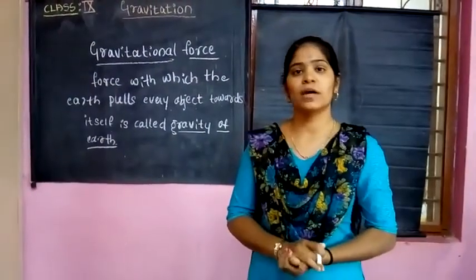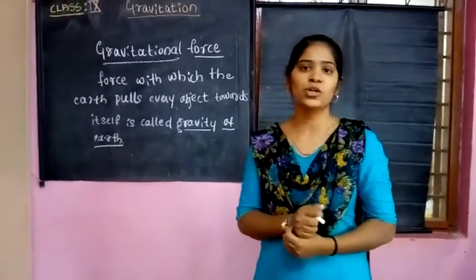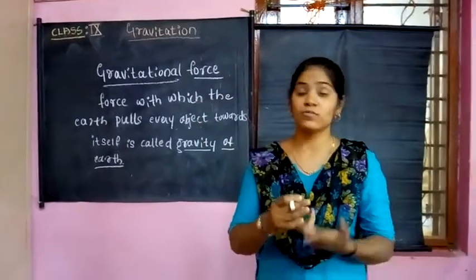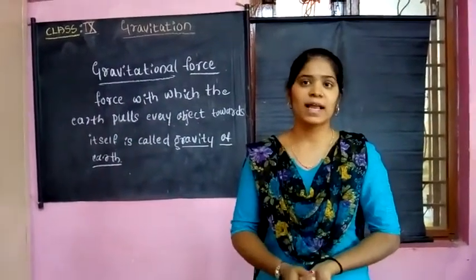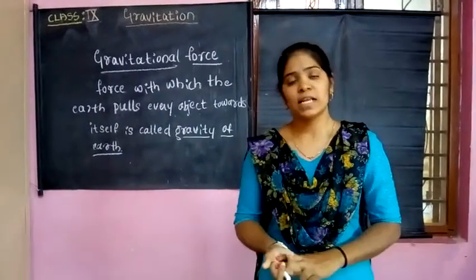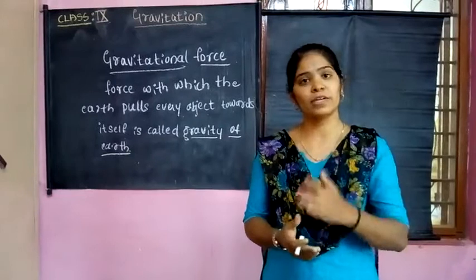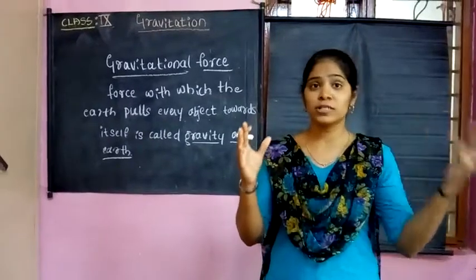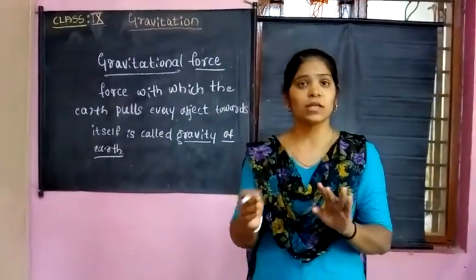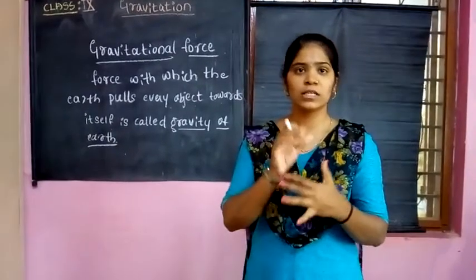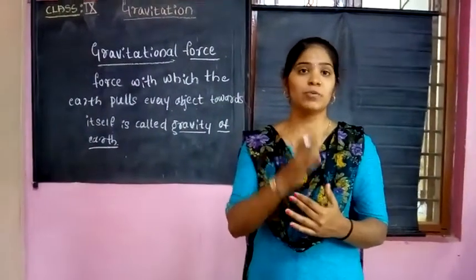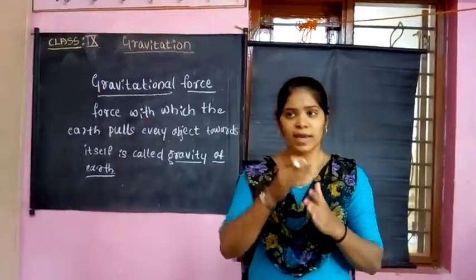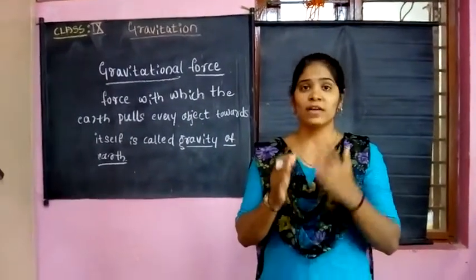Students, you can ask me the question: does only the earth have a gravitational force? No. In the universe, overall, in the galaxy, all the celestial bodies and terrestrial bodies have a gravitational force. They have their own particular gravitational force. All the 7, 8 planets which revolve around the sun do so because of gravitational force. Earth revolves in its own orbit because it possesses a certain gravitational force which is held towards the sun, and they revolve in their orbits because of their gravitational force only.